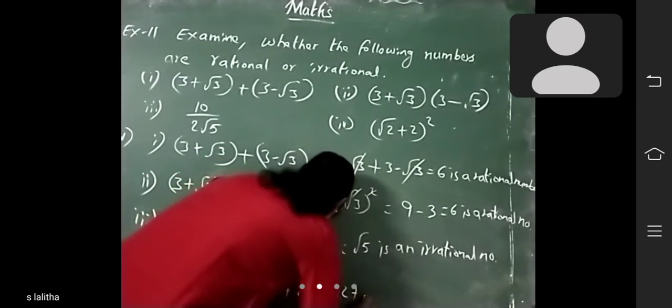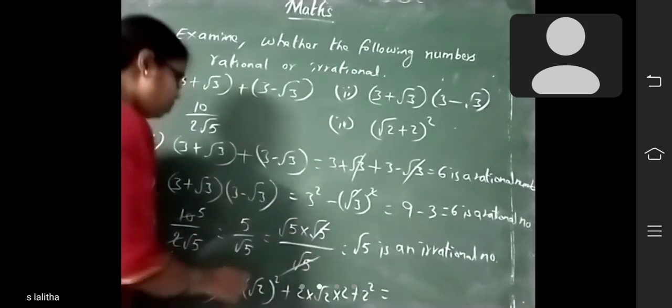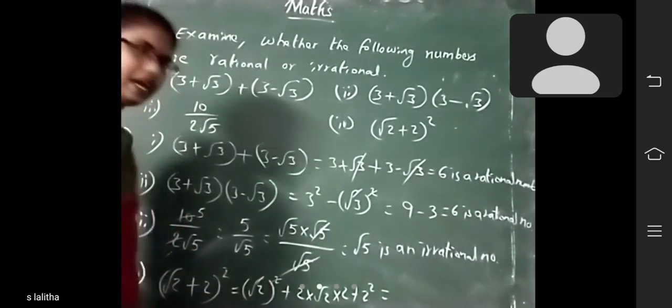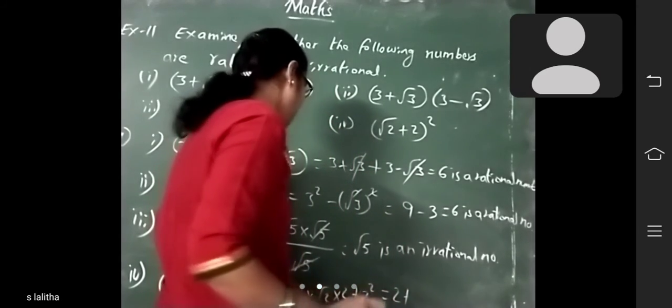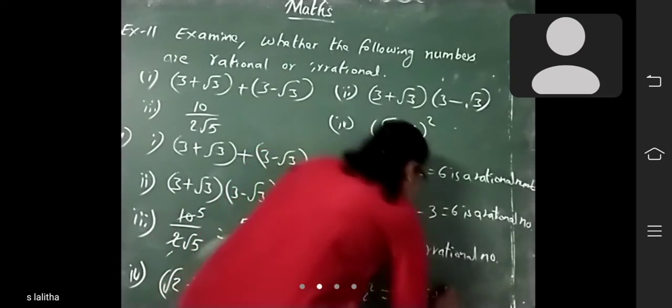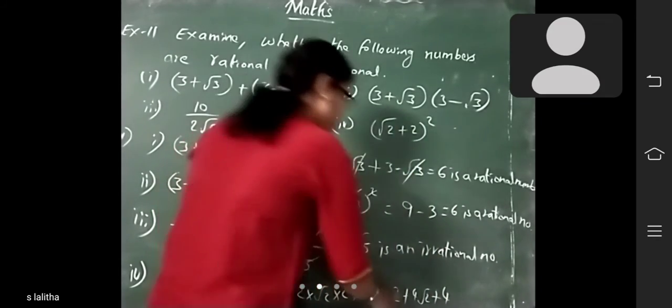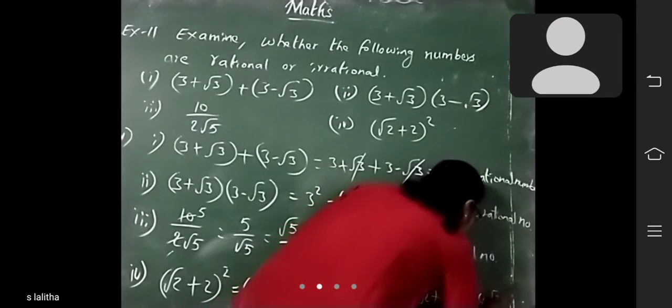Okay, plus b square, b square means 2 square. So here root 2 whole square, the square root will be cancelled. So what is the answer? 2 plus 2 into 2, 4 root 2, plus 2 square means how much? 4. Now 2 plus 4 how much? 6 plus 4 root 2.